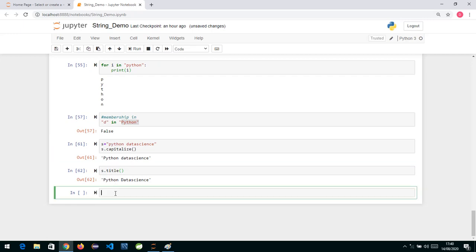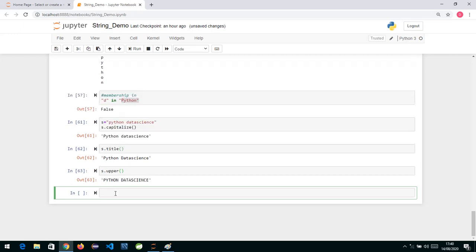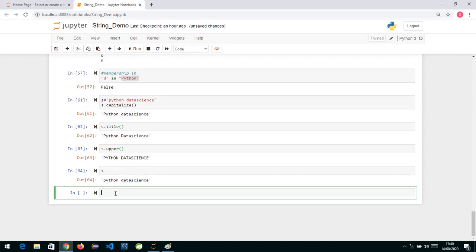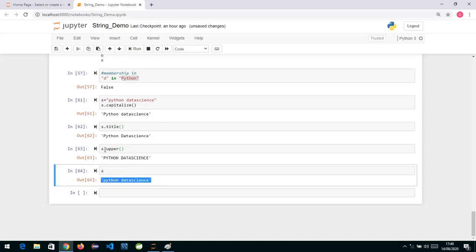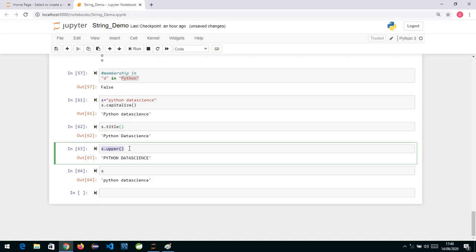Similarly, we also have one function called upper: S dot upper. Upper is going to convert your whole string to uppercase. But note, if I print S now, it is still in lowercase, because a string is immutable. So all these functions return a new string which is converted into uppercase or lowercase.